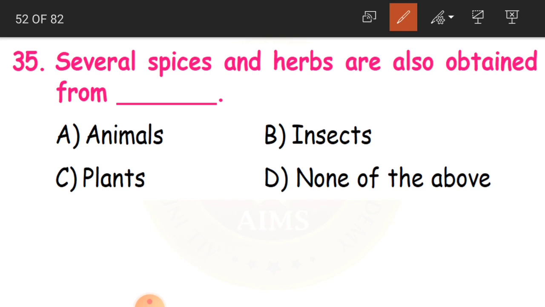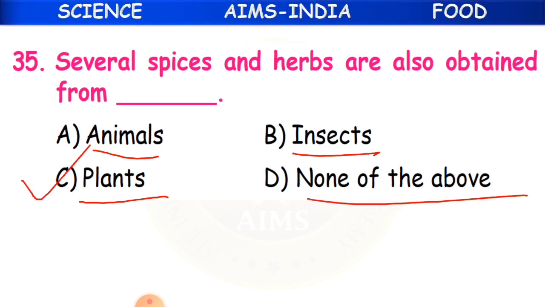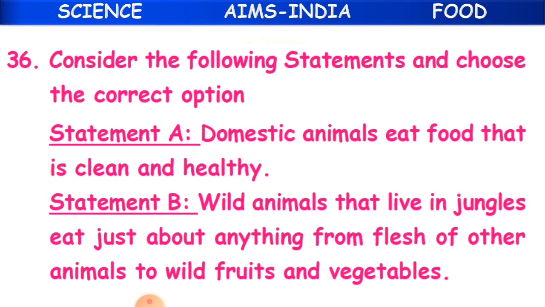Like pepper, cinnamon, all that, and herbs like mint, coriander or curry leaves. They are obtained from animals, insects, plants, or none of the above. Answer is plants. We get spices and herbs from plants.